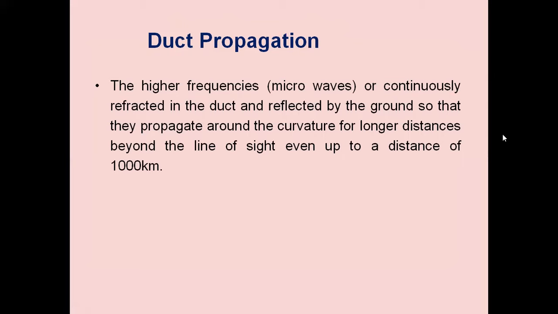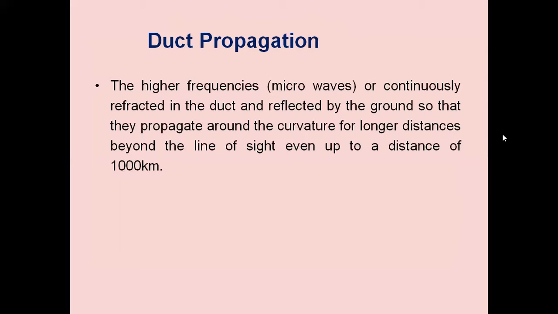The high frequencies, microwaves, are continuously refracted in the duct and reflected by the ground so that they propagate around the curvature for long distance beyond the line of sight, even up to a distance of 1000 kilometers. Only the thing is that the area should be suitable for refraction of the signal through the duct and the reflections from the ground. So we are making use of the microwave for duct propagation.